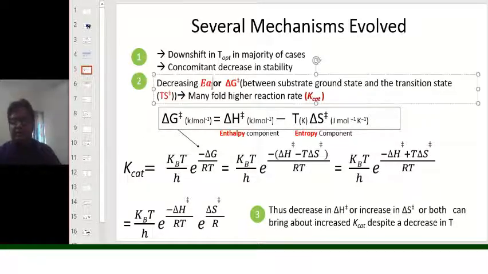Now that activation energy can be given by del G transition. That means this is the energy difference between the transition state and the ground state of the substrate.